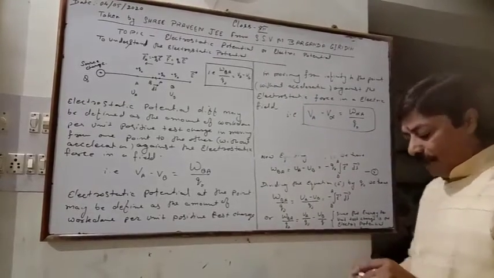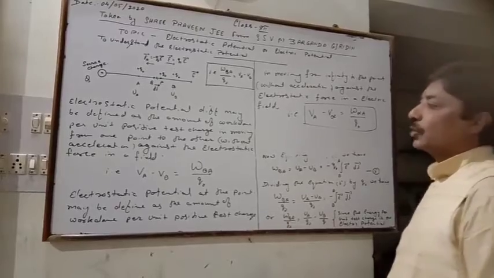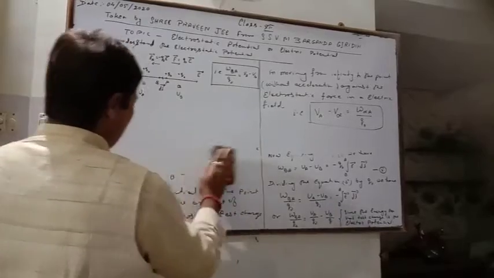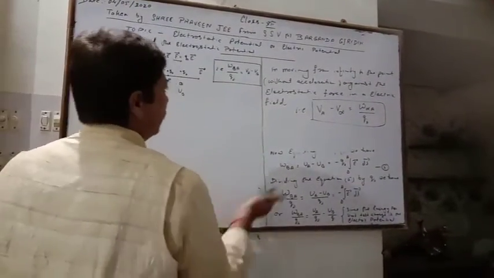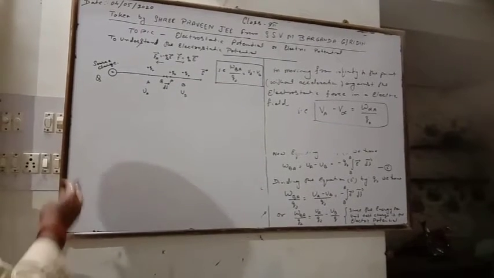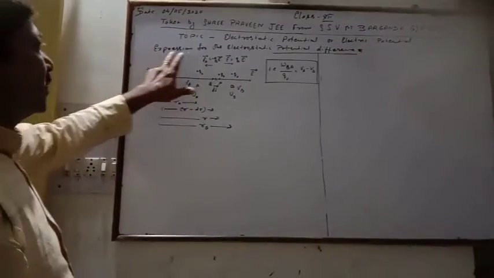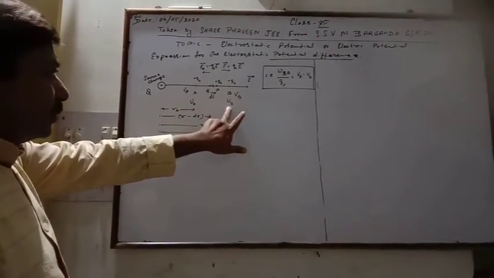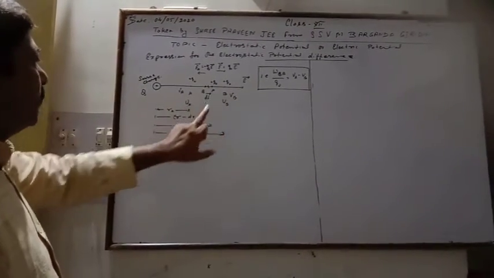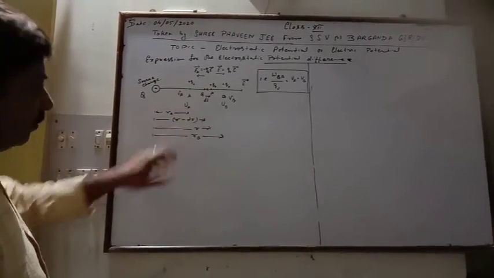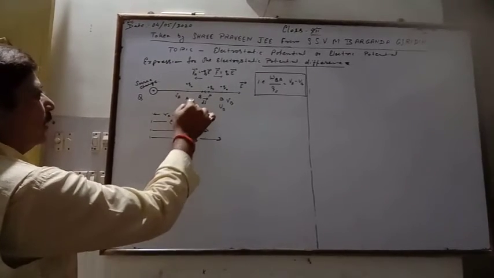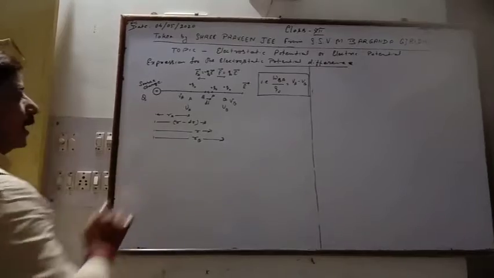Now we will see the expression for the electrostatic potential difference. Here we take the position of the point B as RB, the point P at R, and a small reduced position, R minus dr, up to Q, and then up to A, that is the position RA.